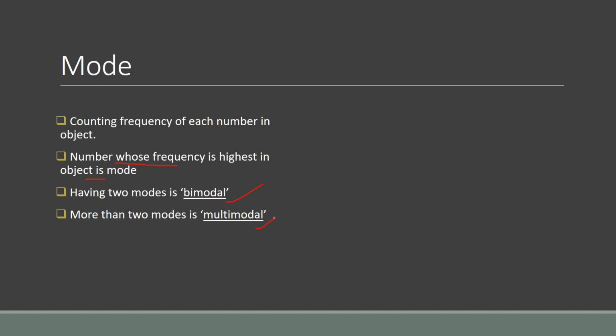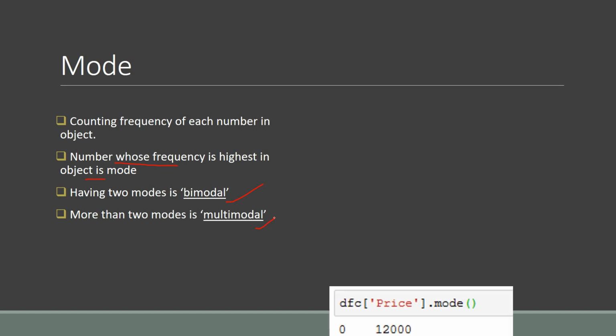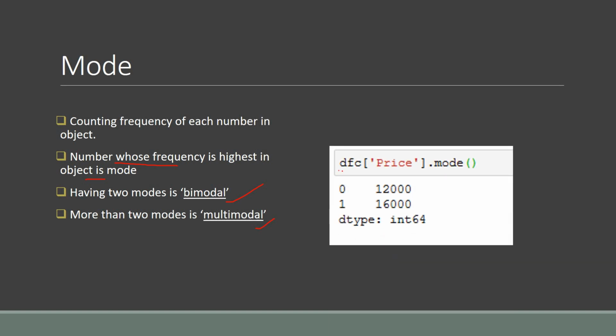Now let's see what our data frame has. Is it unimodal, bimodal, or multimodal? Here you first write the data frame object name, then the column name and mode, and you can see we have first 12,000 and the next 16,000, which have the same frequency, and both have a frequency of 2. So our data frame is bimodal, because it has two modes.